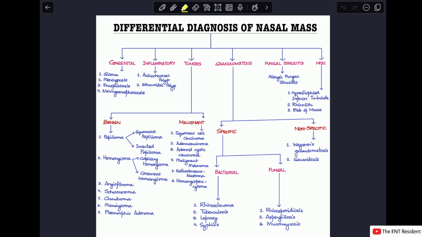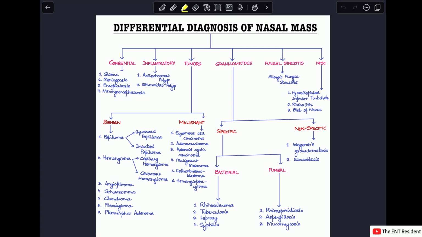And in your practicals and your clinical scenarios, nasal mass is a very, very common case that you get. And here I will first be telling you what is the differential diagnosis, how would you classify them, and once I've mentioned all the conditions, I'll briefly talk about what is the clinical appearance of the nasal mass in each of these conditions. This video is not about discussing each condition in detail over here. That is something that I'll be covering in another video. Here, I'll just be talking about the clinical appearances of each of these cases.